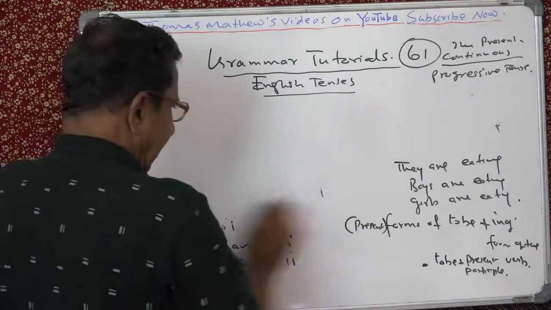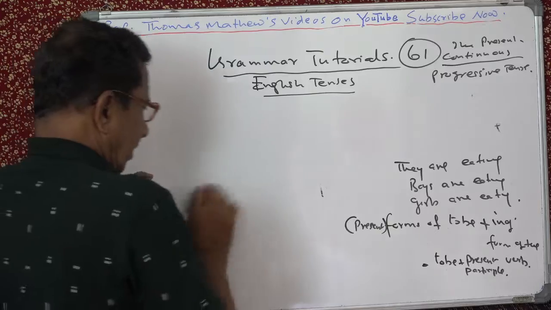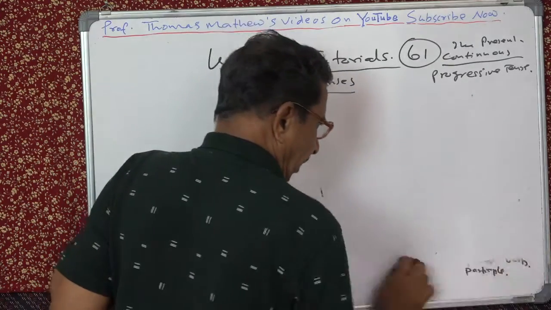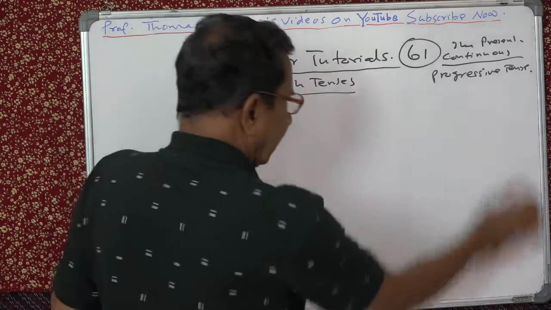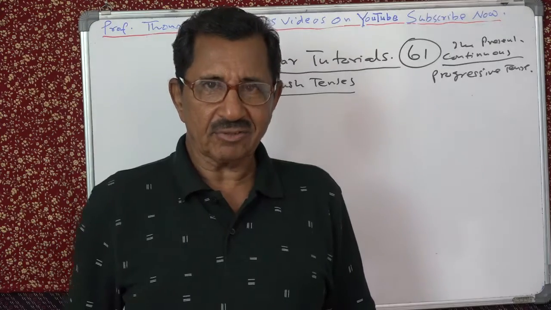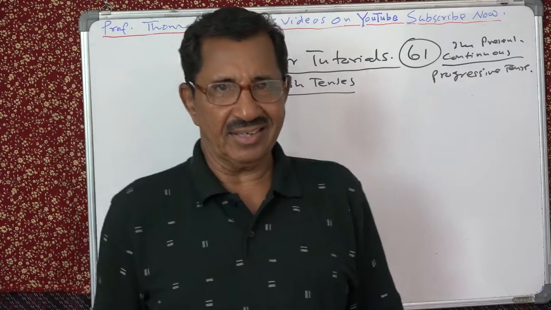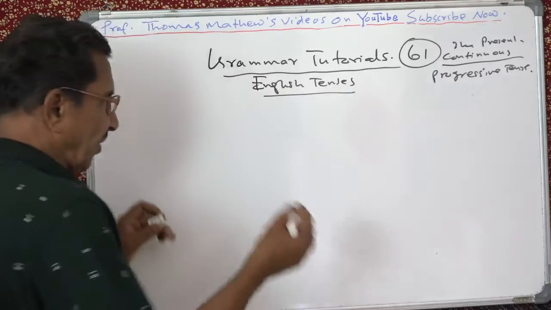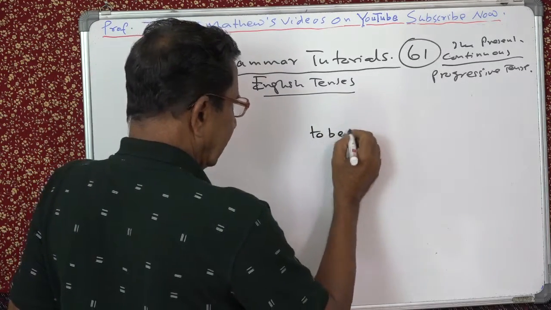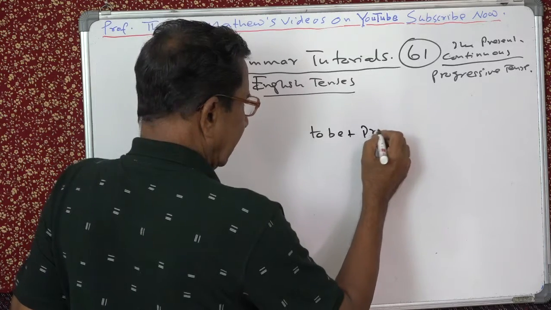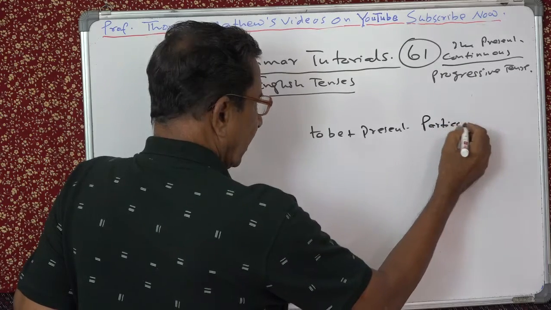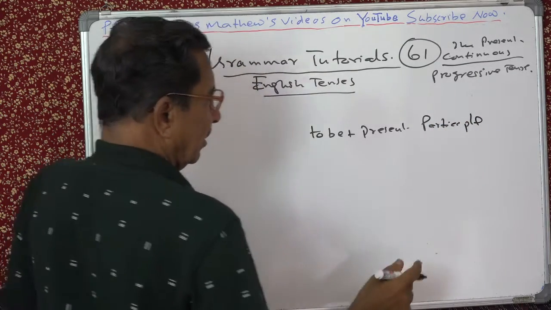The present continuous tense, we can reduce this into a formula, like you have got a mathematics formula: a plus b whole square is equal to a square plus 2ab plus b square. Like that you have a formula, that is to be plus present participle. This is the formula.